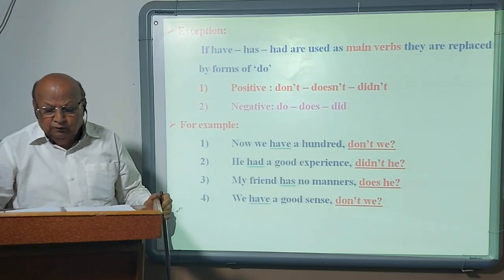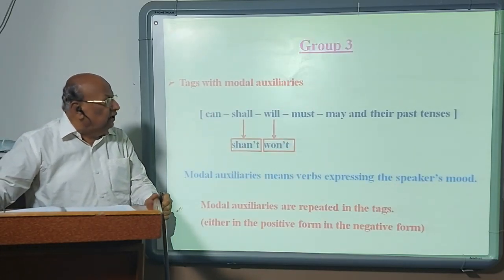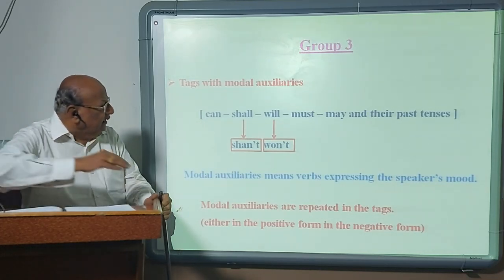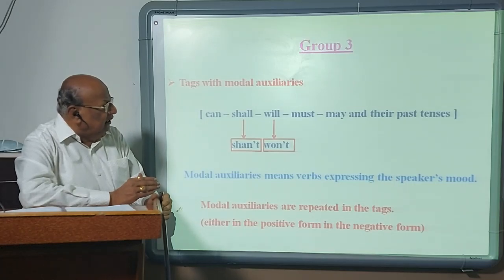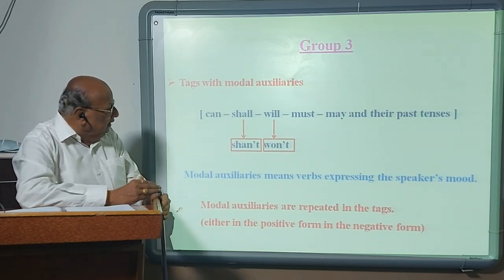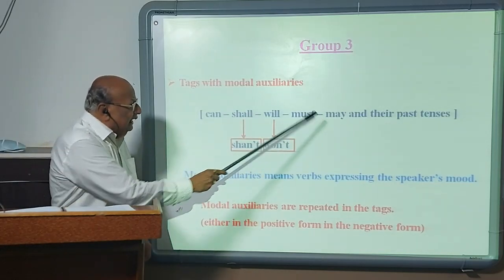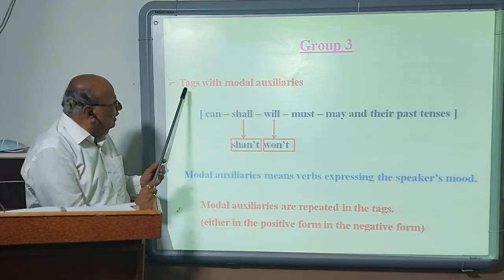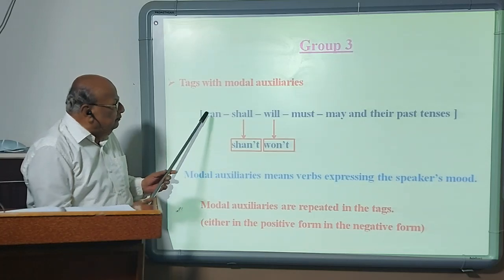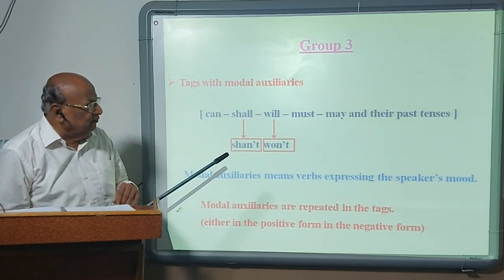Then group 3, tag with modal auxiliary. The verbs like can, shall, will, must, may, and their past tenses, which means could, should, would, must, might, are called modal auxiliary. They are repeated in the tag either in the positive or negative form.